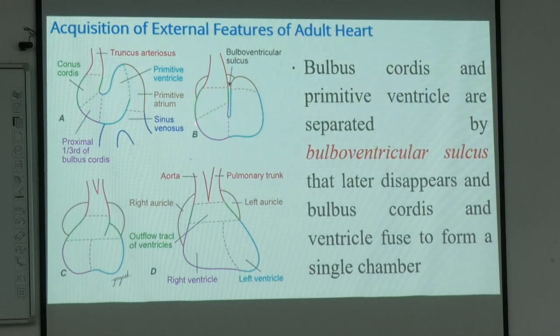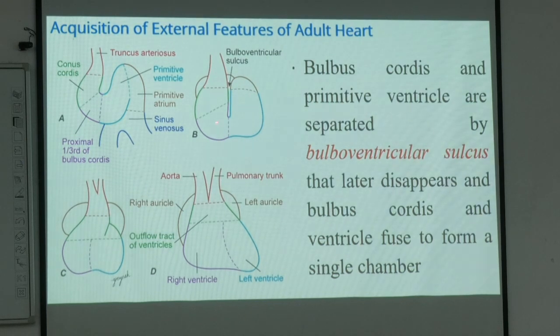There is no partition between the right side and the left side ventricle. So this phenomenon is the formation of the bulbous cordis into the primitive ventricle, formation of the bulboventricular sulcus, and after that the disappearance of the sulcus, making the ventricle a single chamber.